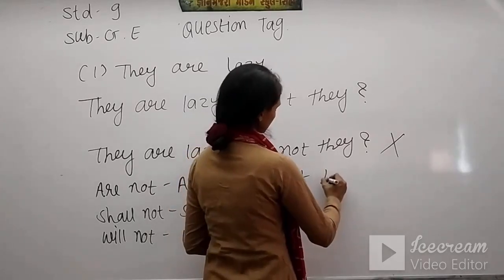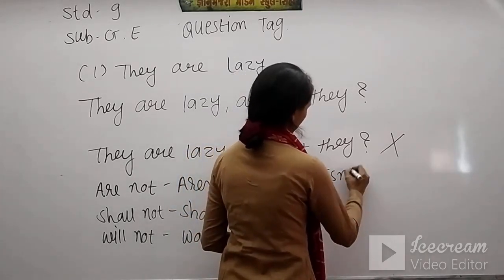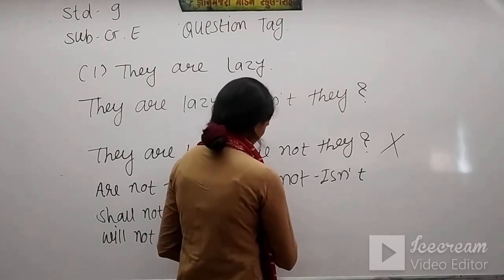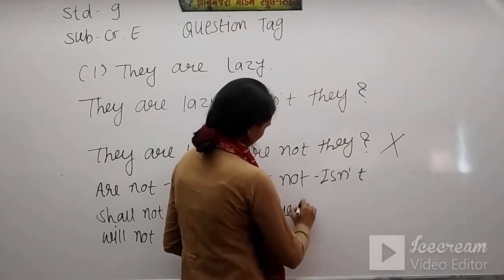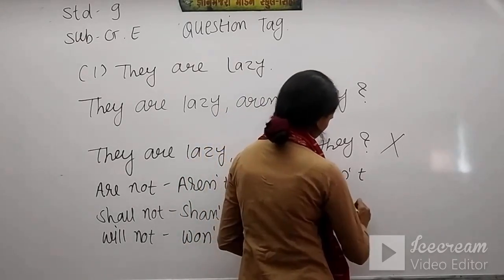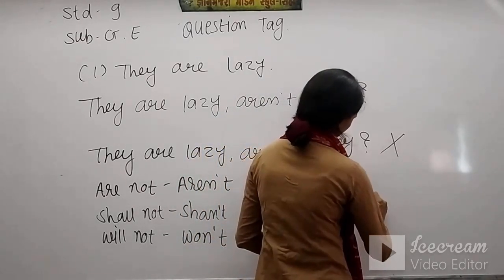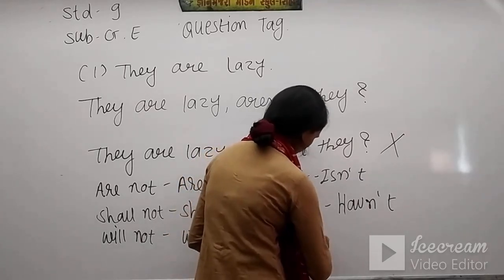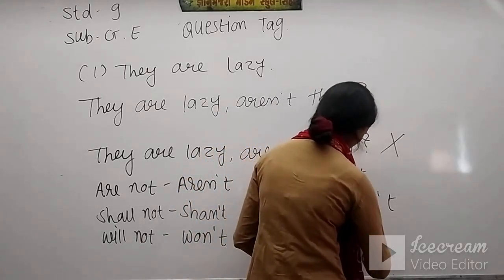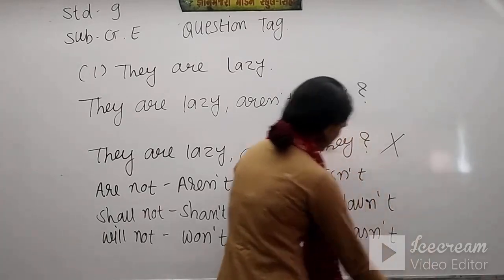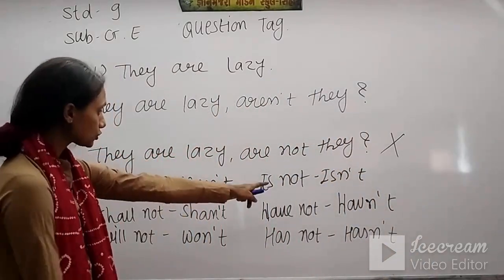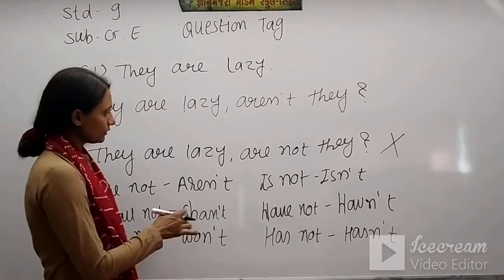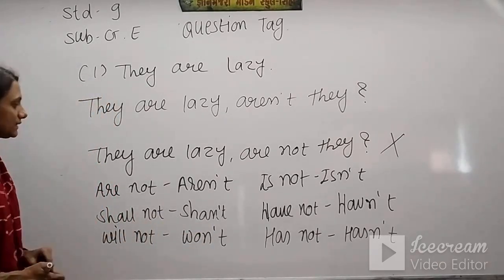Is not is isn't, have not is haven't, has not is hasn't. So this way you can use short form of this question tag. Okay, you have some time to note down this thing too. Please note down this.